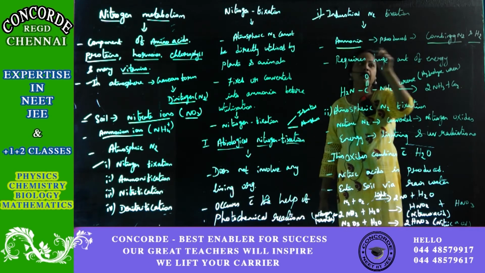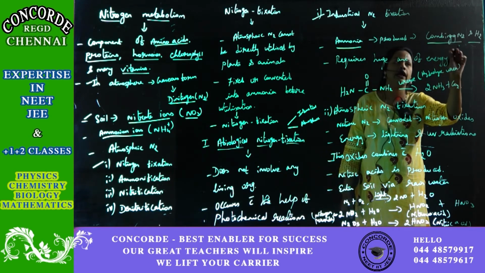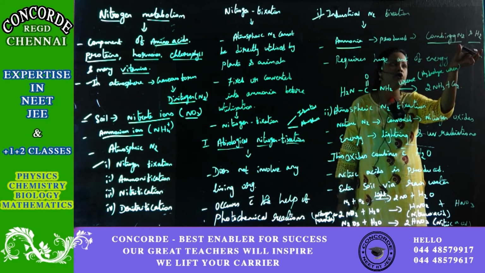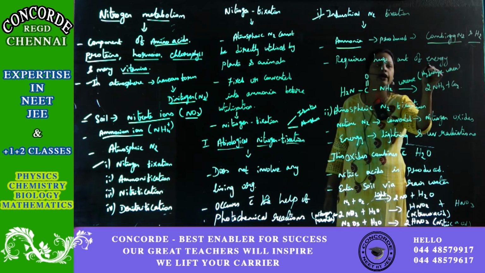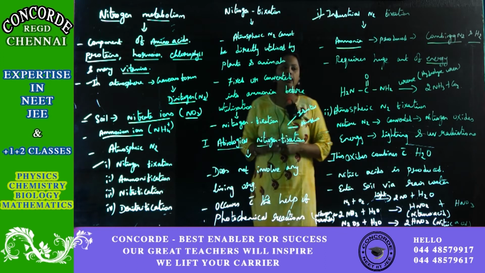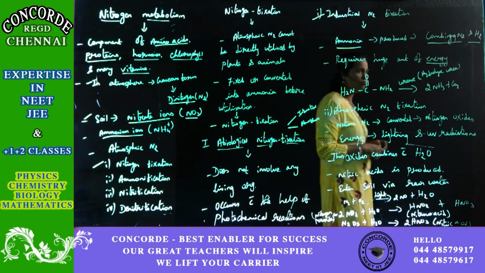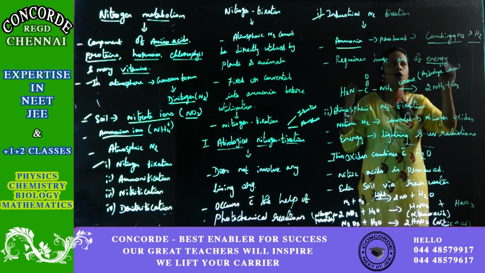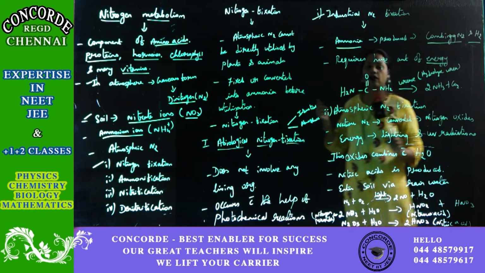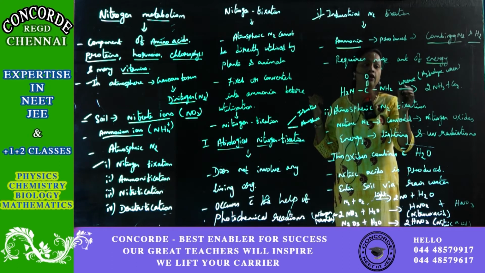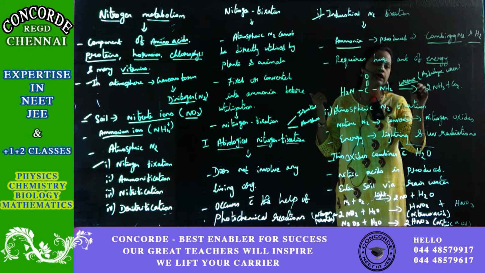So to produce that, we need to combine nitrogen and hydrogen. For combining this nitrogen and hydrogen, we require a high amount of energy. So here the high amount of energy is used for combining nitrogen and hydrogen. How are we going to combine? We combine nitrogen and hydrogen with the help of urease enzyme.